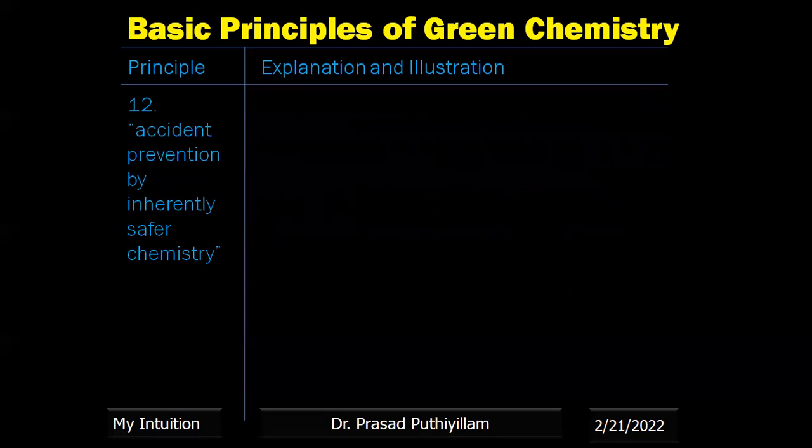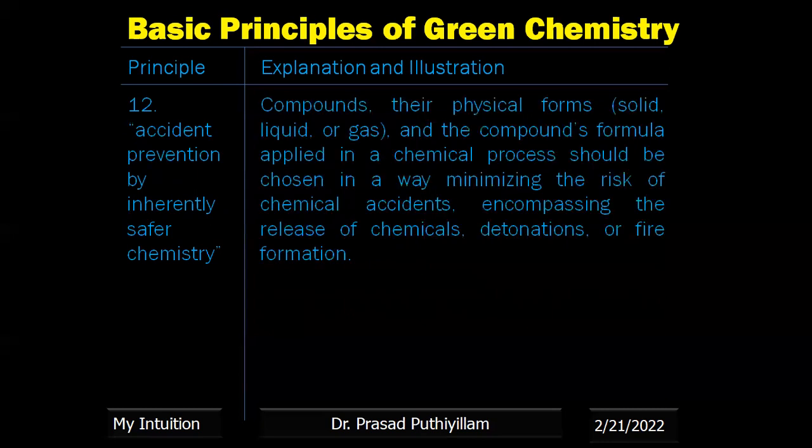12th one, accident prevention by inherently safer chemistry. The compounds, the physical form like solid, liquid, or gas, and the compounds' formula applied in a chemical process should be chosen in a way minimizing the risk of chemical accidents, encompassing the release of chemicals, detonation, or fire formation. That means we know there are three different phases: a solid phase, a liquid phase, a gaseous phase.